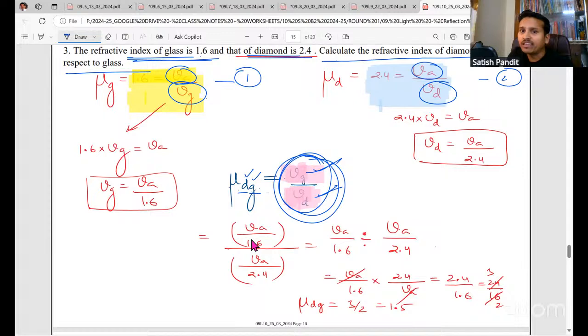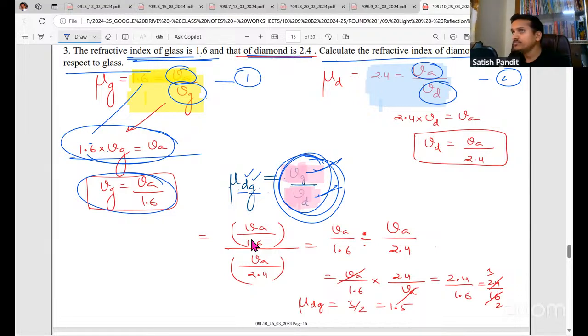If you simplify, we can get Vg here. Vg is equal to, see, this is 1.6, Va by Vg. So cross multiply, you'll get Va is equal to this much. So 1.6 will go down. So Vg is equal to Va by 1.6. Same way, 2.4 into Vd is equal to Va. So Vd will be Va by 2.4. You put Vg and Vd value and simplify, you'll get the answer.